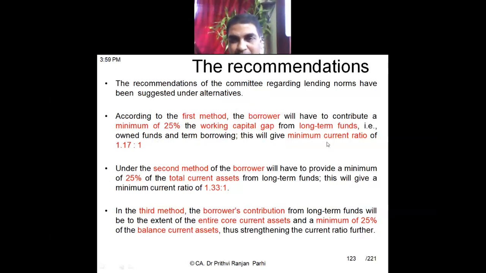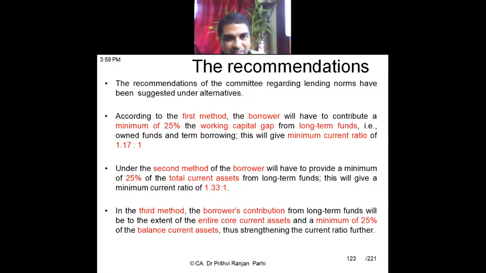This will give a minimum current ratio. After adjusting that gap, it will give a minimum current ratio of 1.17 to 1. Current asset should be 1.17 and current liability should be 1. This should be there if 25% is financed through long-term sources. That is method 1. Okay, but the other two methods are also there.